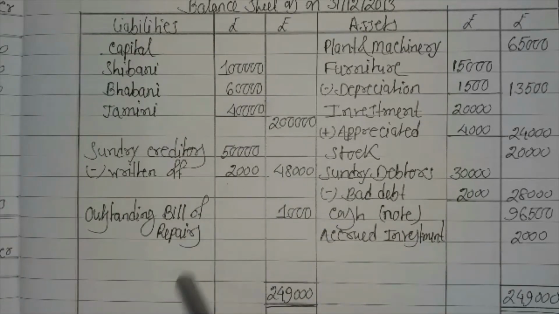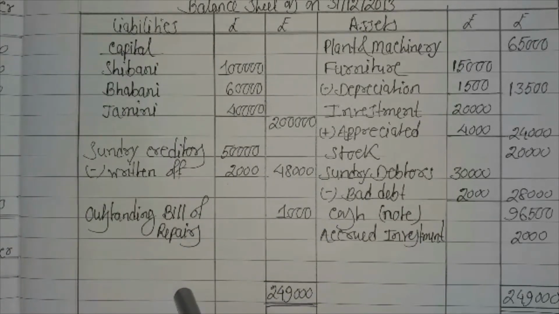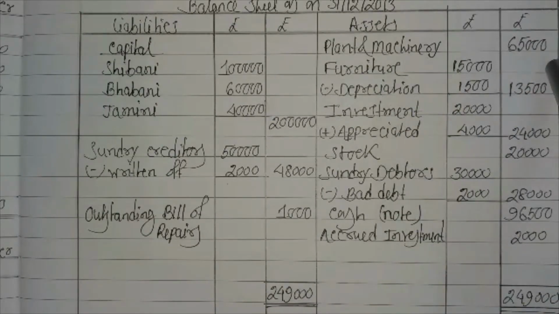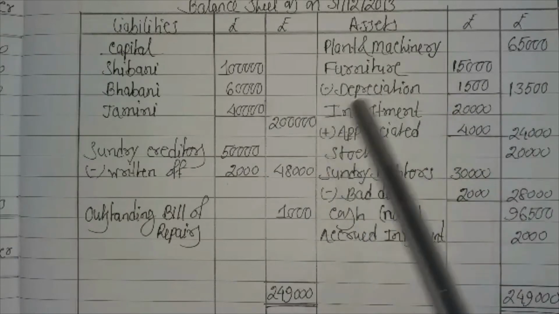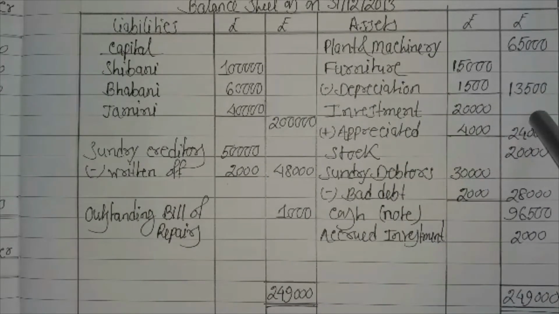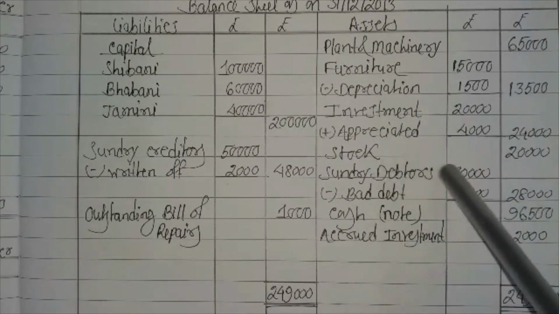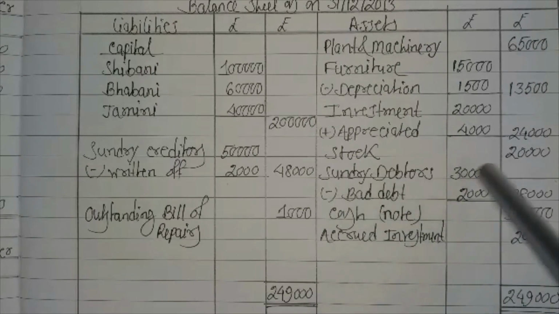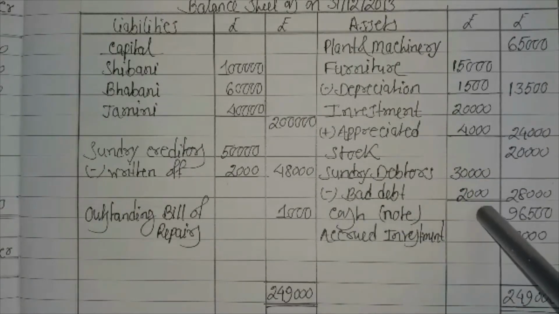And the outstanding bill for repairs is an unrecorded liability. It is recorded now. It is 1,000. Now, plant and machinery is the unchanged amount, 65,000. In the case of furniture, 15,000, we deduct depreciation of 1,500, so it is 13,500. Investment is appreciated by 4,000, so it becomes 24,000. Stock is undisturbed, so it is 20,000. From sundry debtors of 30,000, we deduct bad debt of rupees 2,000, so it becomes 28,000.